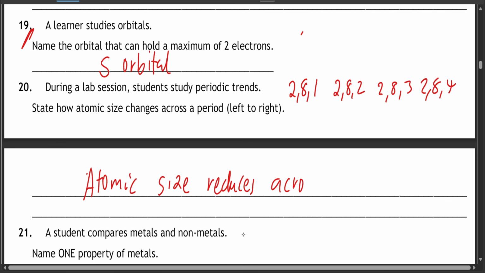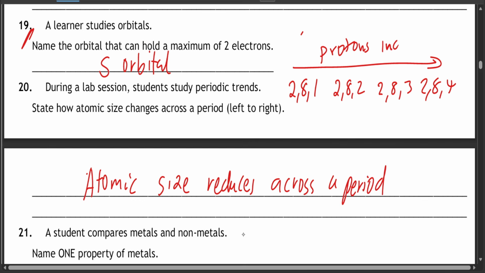So it reduces across a period. And why does it reduce? The reason is very simple. This is because as you go across the period, protons increase. And if protons increase, the nucleus becomes more positively charged. And it means you're increasing the number of magnets in the atom. So the electrons will be drawn towards the nucleus. So if your energy level is like this, it will be drawn towards the nucleus, becoming smaller and smaller. So the more protons you have, the smaller your atomic size is.